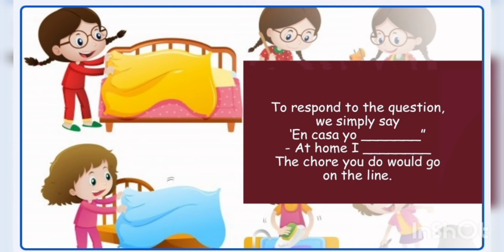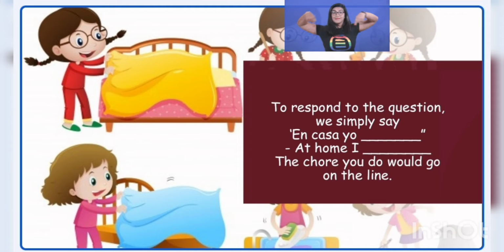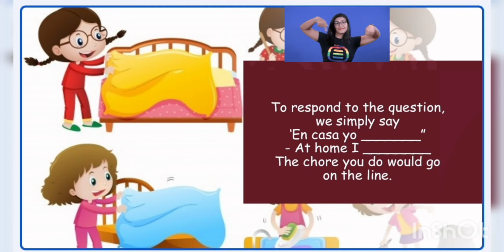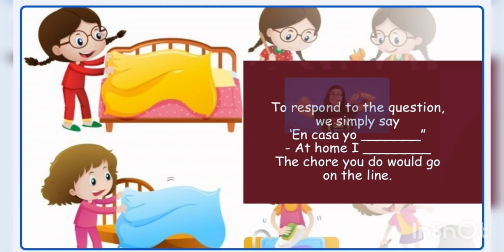Y para responder, to respond to the question, we simply say, en casa yo, meaning at home I, and then whichever chore it is that you do, that's what you place there on the line. So the question, ¿Cómo ayudas en casa? The response, en casa yo, followed by whichever chore it is.